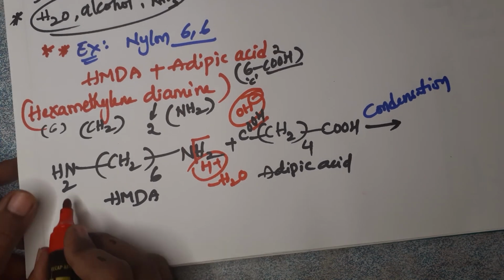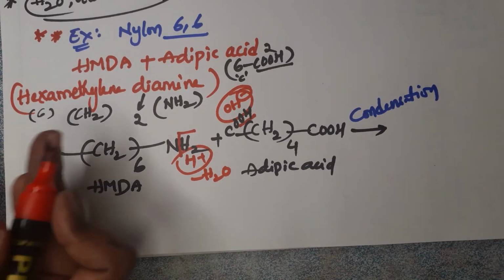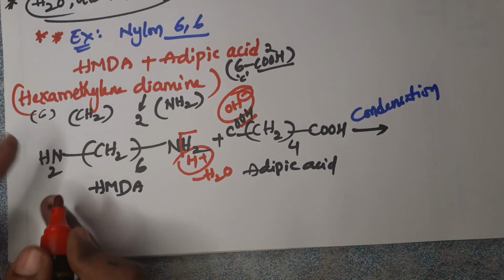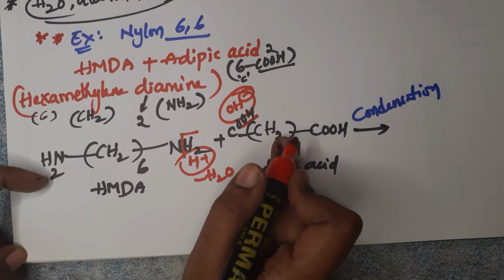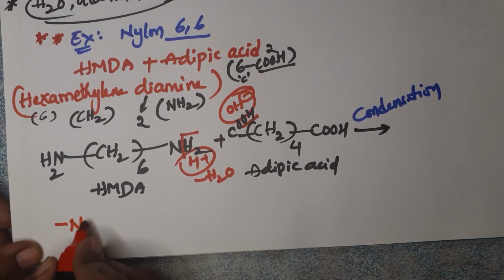See, first write down the NH. We should not write NH2 like this. The condensation process goes on here, and we remove one hydrogen along with the OH of the carboxylic acid as H2O, right? Here we can only have an NH group.